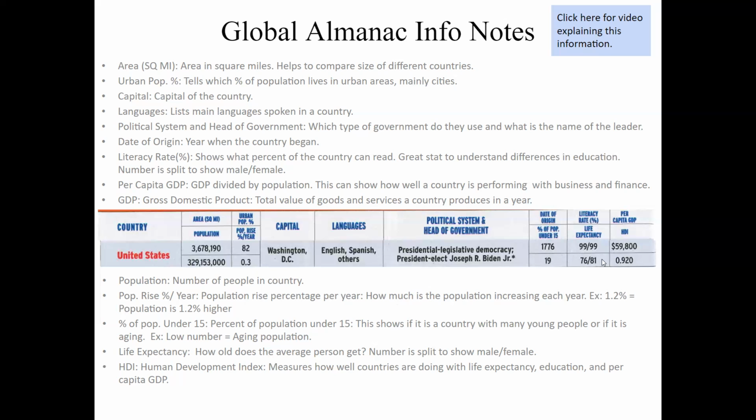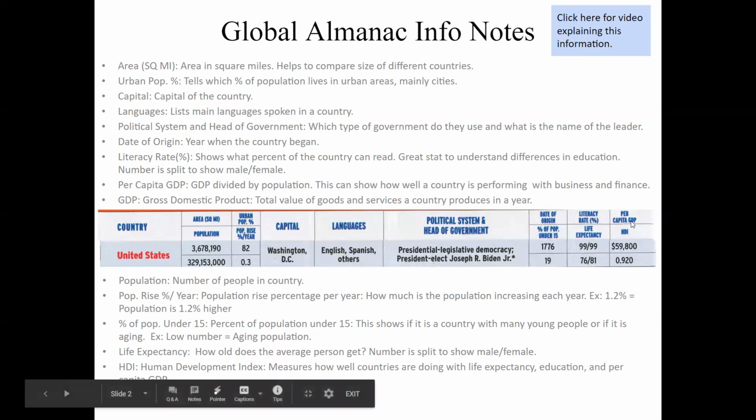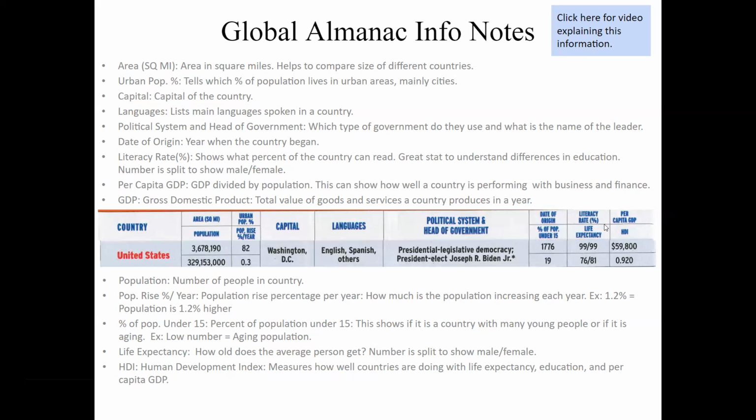Life expectancy, okay? So this is males versus females. And so 76 is the average life expectancy for males, 81 for females. Okay, some are going to live shorter, some will live longer. This is what we see. Males live about 5 years less than females. Now the HDI, we won't use this a lot, the Human Development Index. It takes all these factors, literacy rate, how much money is being made, how long people live, puts them together and gives you a number. The closer you are to 1.0, the better. So the United States being at 0.92 is actually a pretty good thing. That's where you want to be.